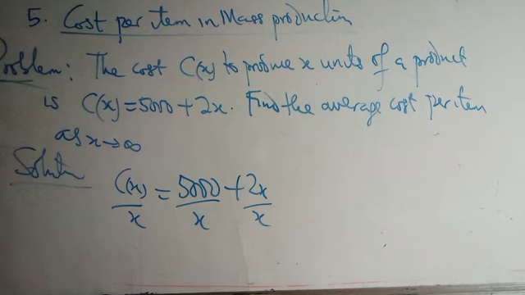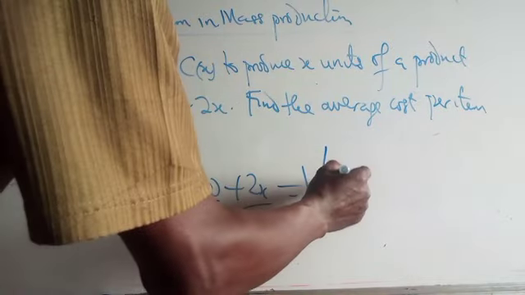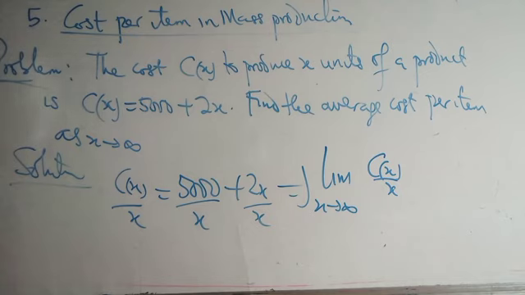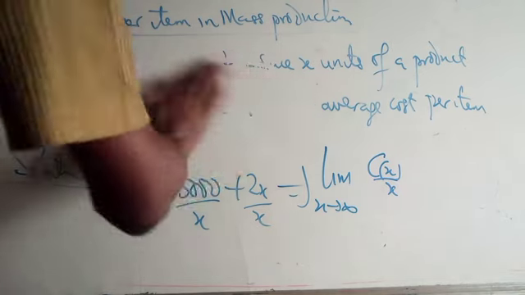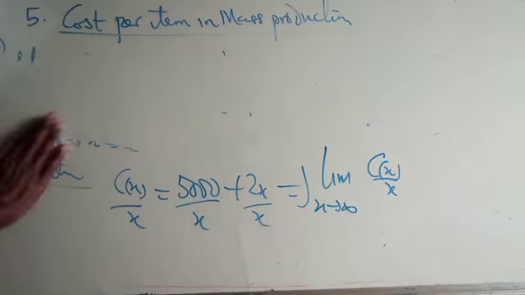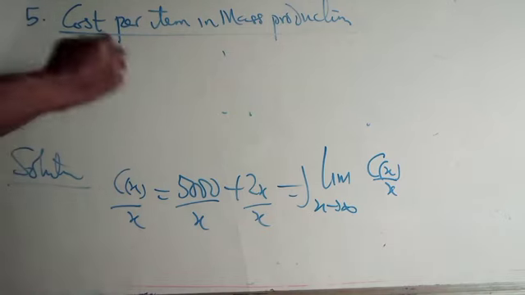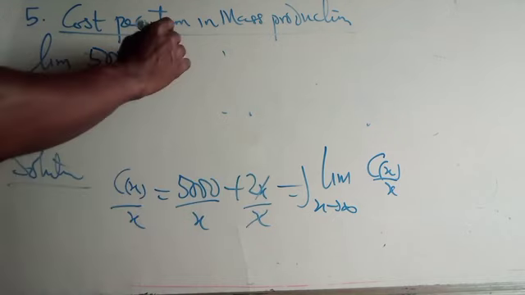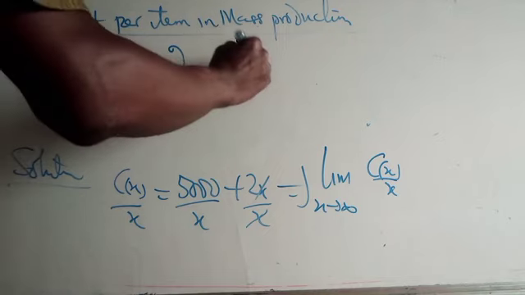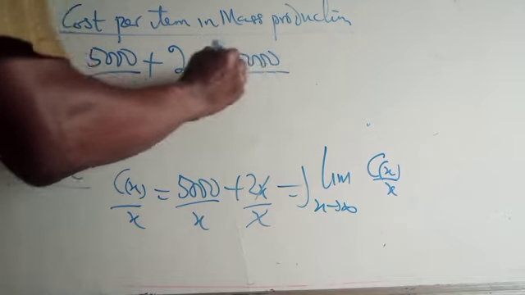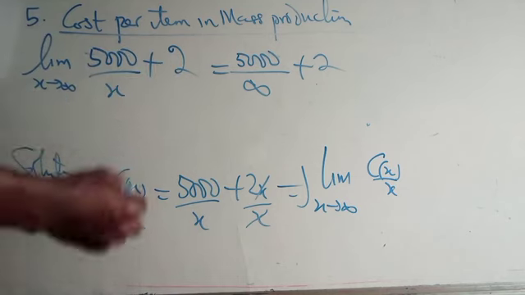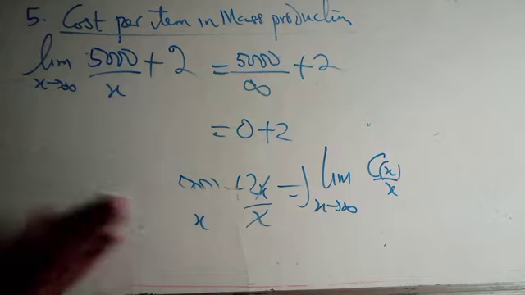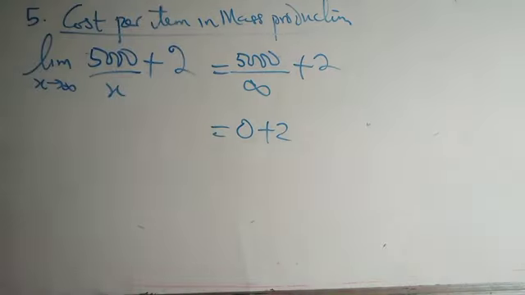But as X tends to infinity, what are we going to get? The limit as X tends to infinity of C of X all over X. That is the limit as X tends to infinity of 5,000 over X plus 2, since the 2 cancels the X. So we have 5,000 all over infinity plus 2, because this term does not have X. Anything you divide by infinity will be 0, so 0 plus 2 will be 2. So the average cost is 2.